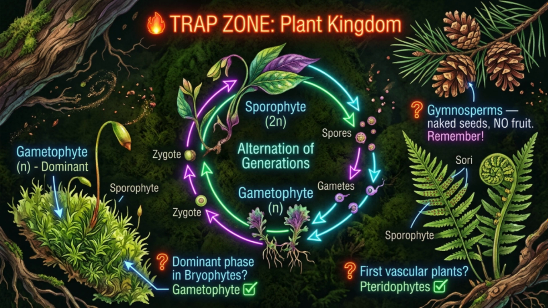Make a quick mental map. Bryo, no vascular. Pterido, vascular, no seed. Gymno, seed, no fruit. Angio, seed with fruit.